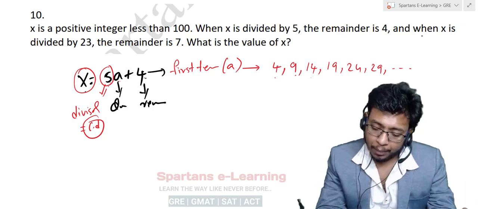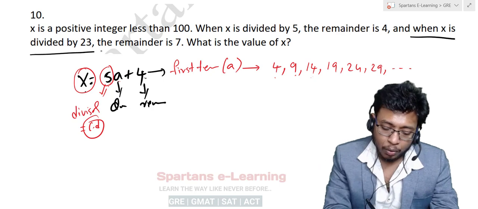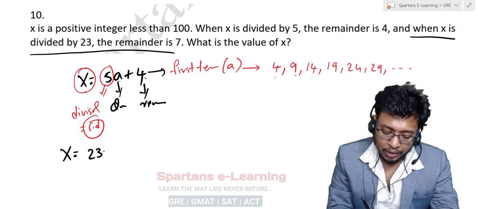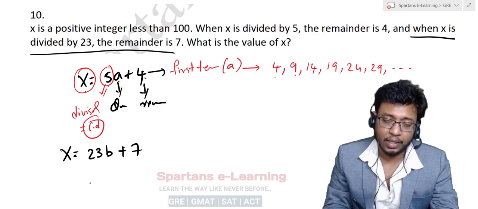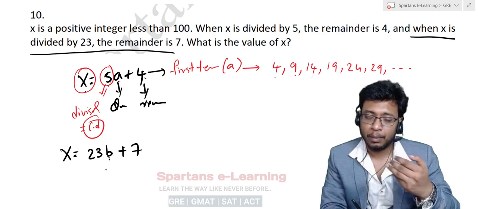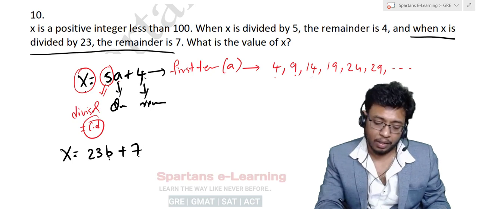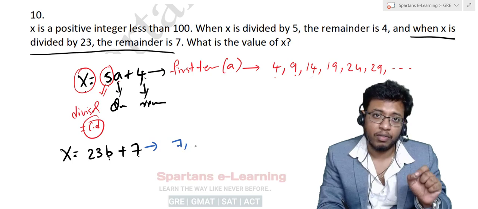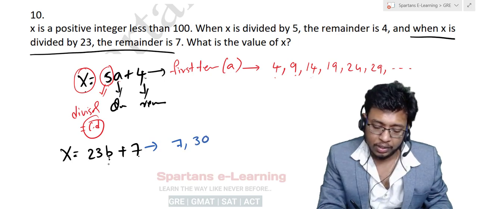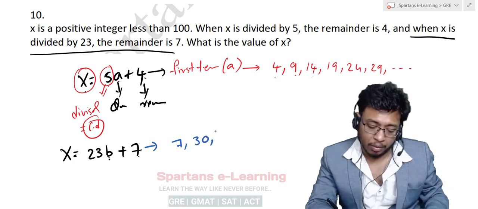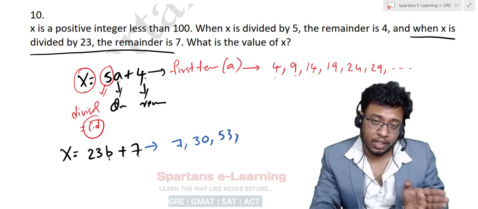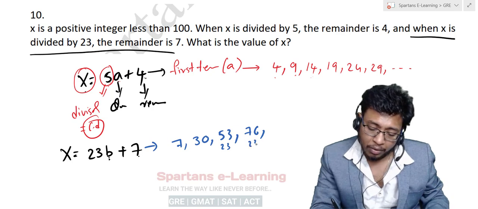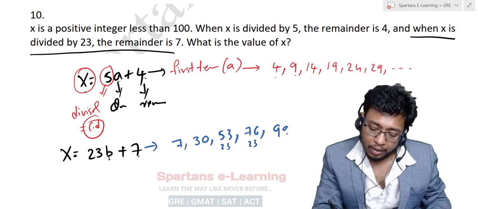Now see this again. When x is divided by 23, remainder is 7. So you can also write x is equal to 23b plus 7. Understand? What is this b here? Some random quotient again, and this is remainder. So what is your arithmetic series? Your first term will be 7, next term will be 30 because the difference is 23, right? What is your next term again? It will be 53. Next term, if you add 23, it will be 76, next term will be 99, right?